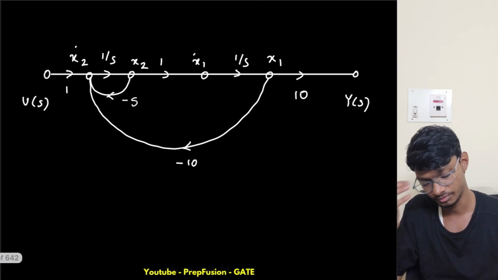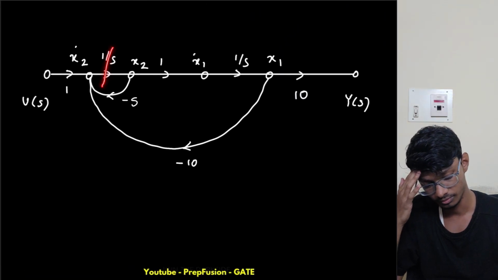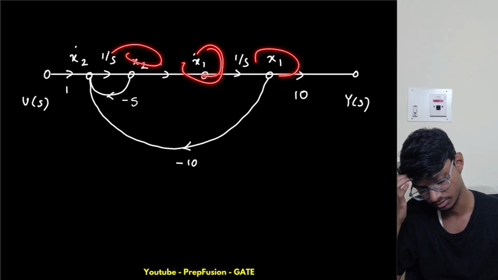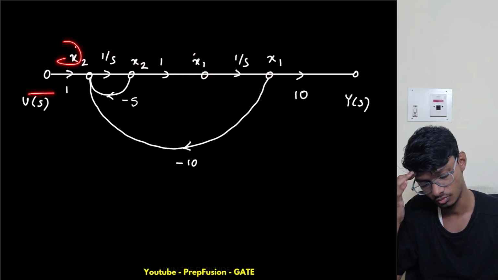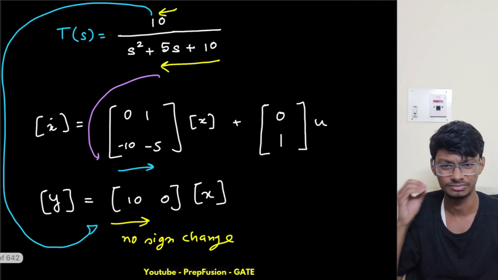Or you do it from here. Like you remove the 1 by s, then you write x1 dot in terms of x2 and x1, and x2 dot in terms of u and x2. Like that you solve, and you will get to the same. We have done this multiple times.